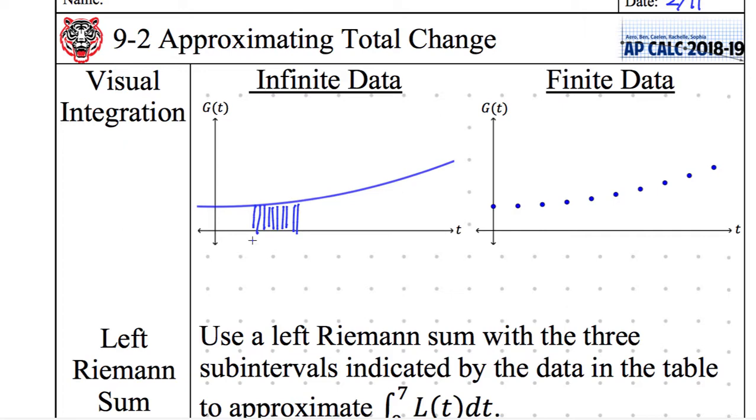What is the first Riemann sum I can tell you about? Well, let's show you what a Riemann sum looks like. And you get to choose doing a left Riemann sum, a midpoint Riemann sum, a right Riemann sum. This is going to be a left Riemann sum, because I'm using the point on the left and drawing out a bar that goes to the right. And I'm making a rectangle. This rectangle obviously is way, way thicker than infinite data. Infinite data has infinitely thin rectangles, but finite data has these giant wide rectangles.